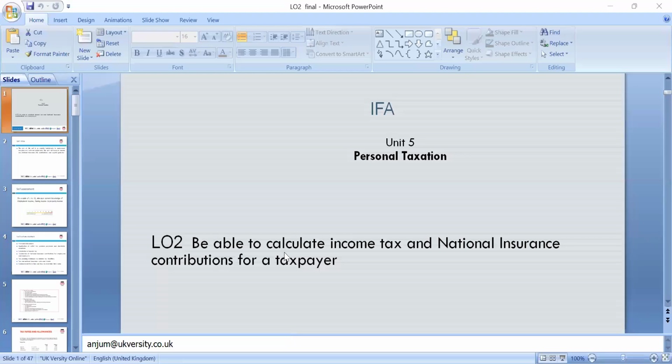Okay, welcome everyone. We'll start our lesson two. Today's lesson we'll go through our LO2, which is learning outcome two.